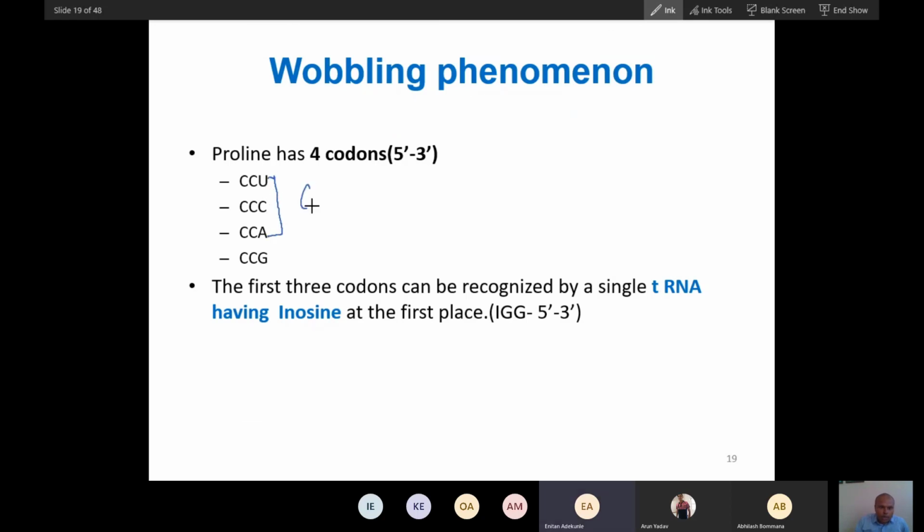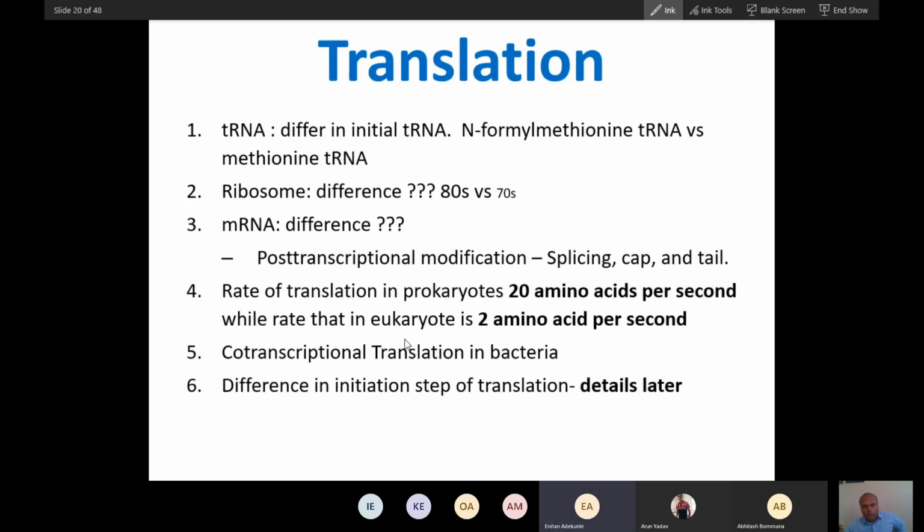This is recognized by an IGG anticodon, and one more will be required for GGU or GGC. That's it. So this is the answer for the question. Now, if you have understood this codon, we will have the hypothesis.